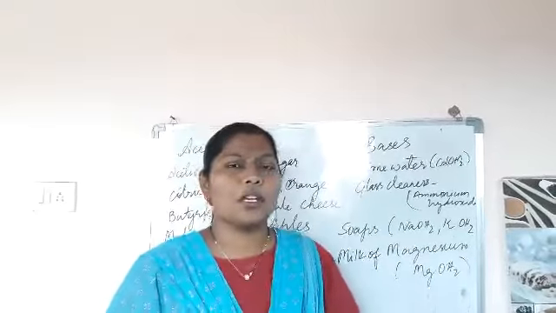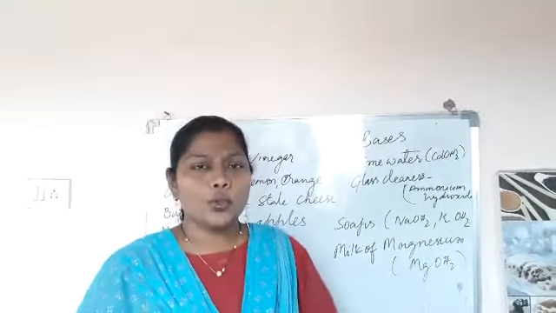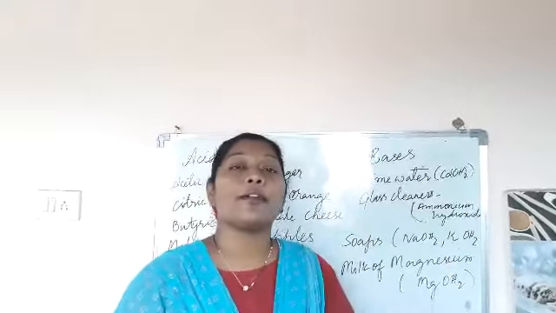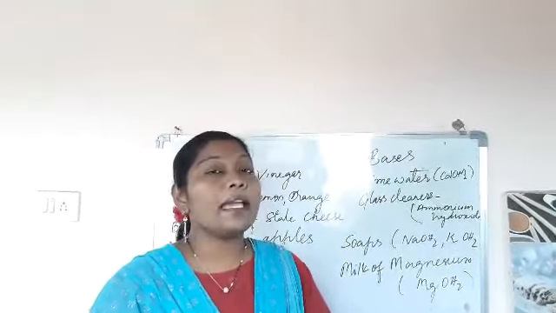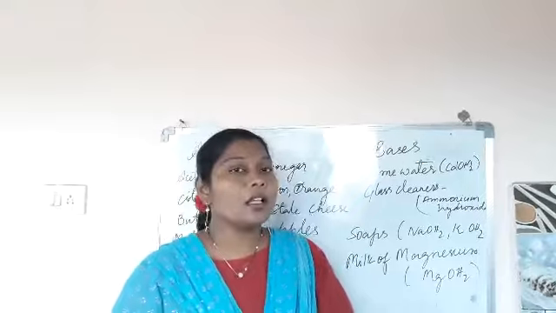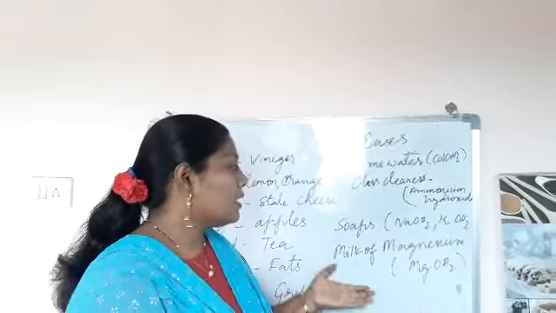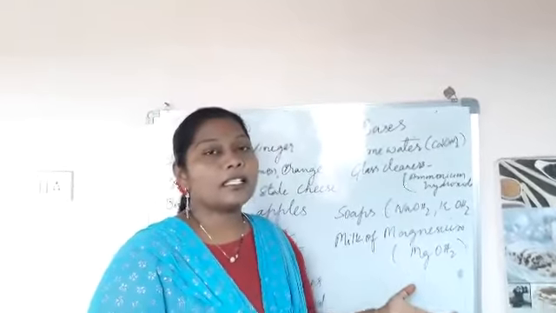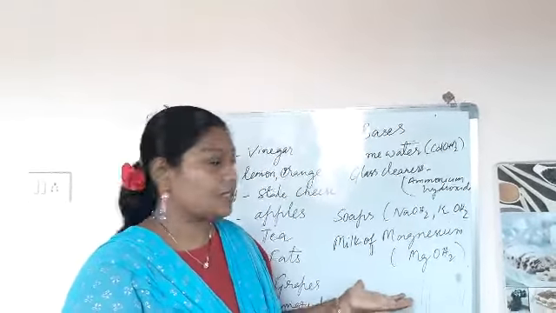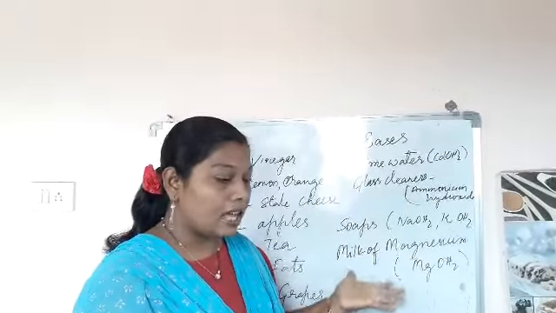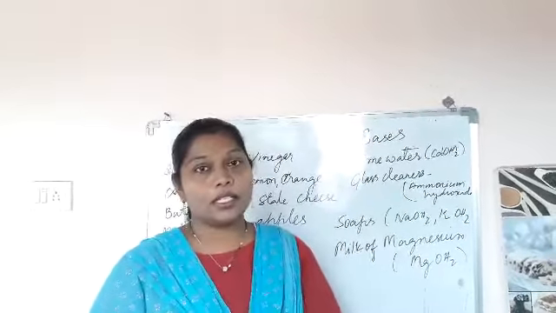And the bar soaps which you use at home contain sodium hydroxide and potassium hydroxide. The milk of magnesia is made up of magnesium hydroxide. Okay children, these are the bases we use at our home regularly.